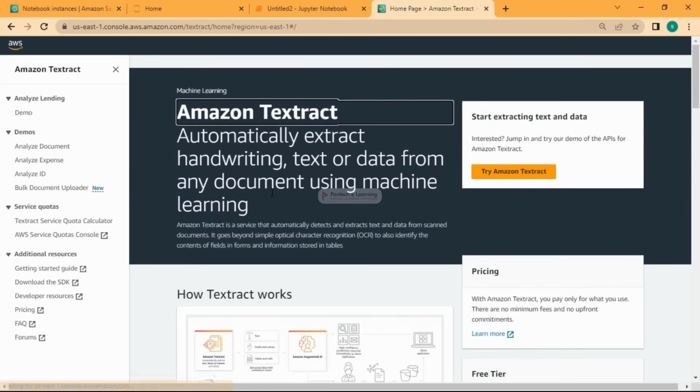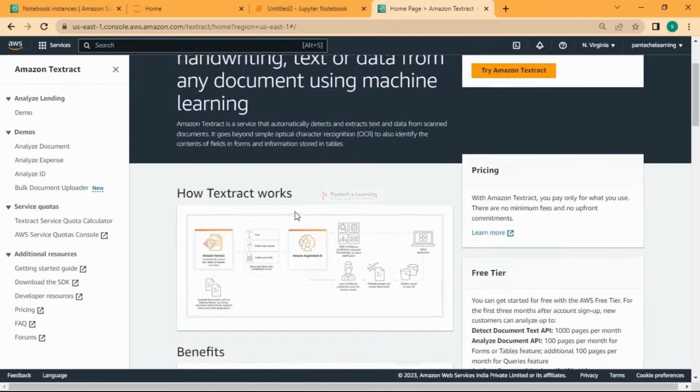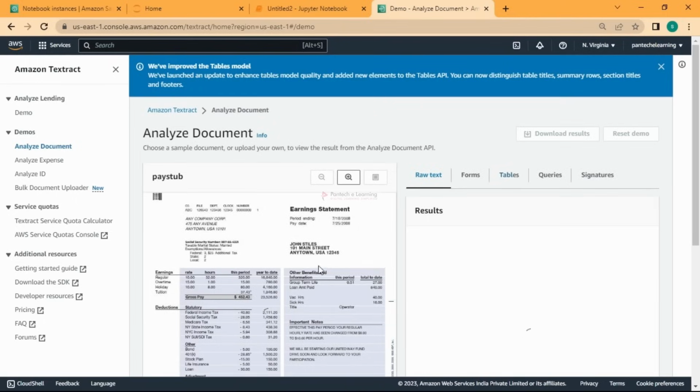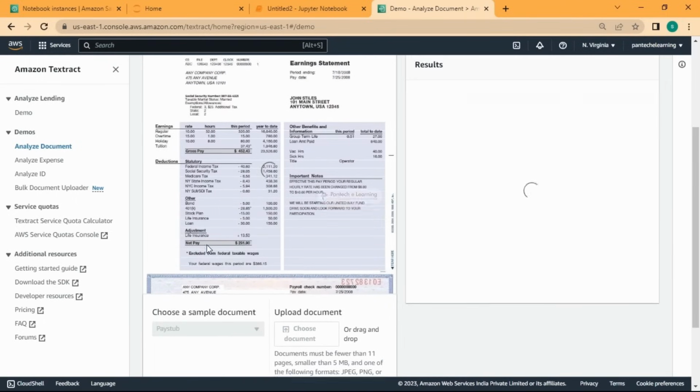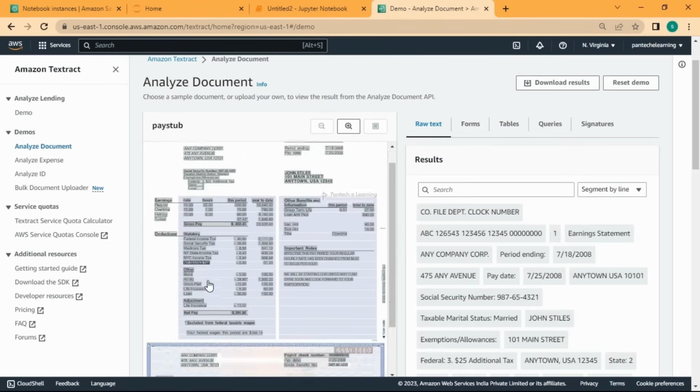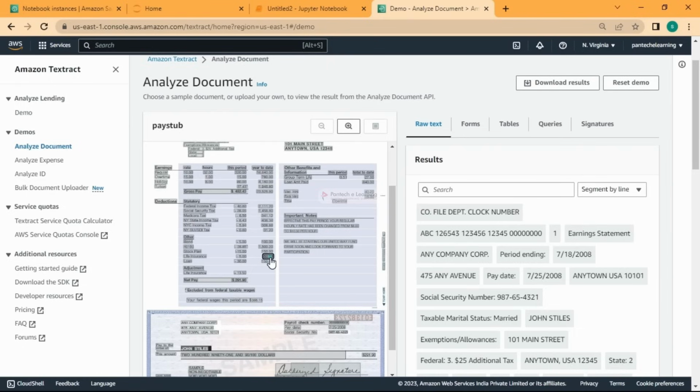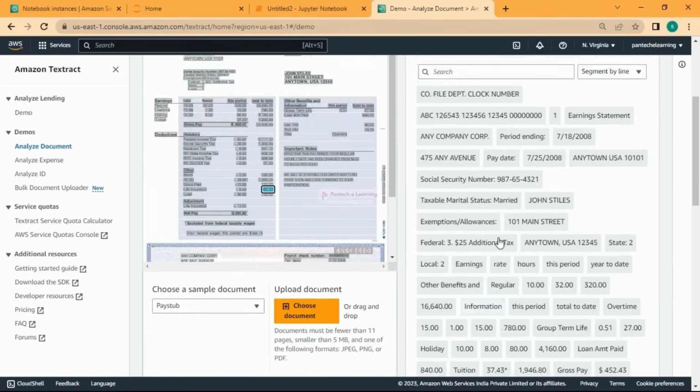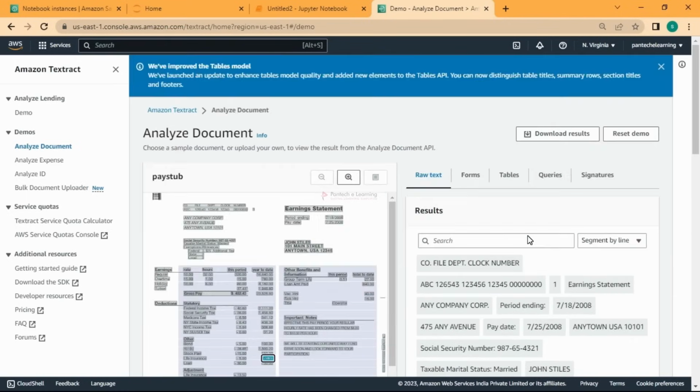Amazon Textract. So let us go and try Amazon Textract first. So this is a bill. First we'll go with the sample document and then we'll use our document. See here, from this bill it is getting the expenses, right? From the table it is taking everything, so you can see the details.